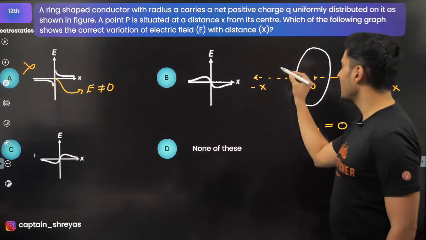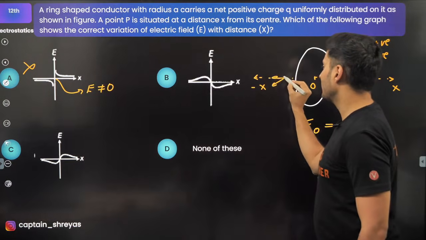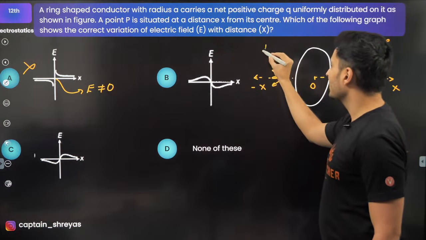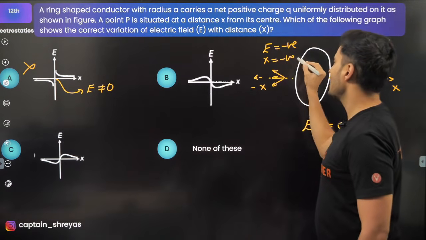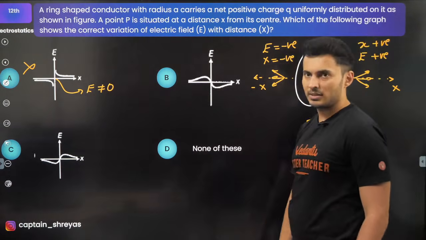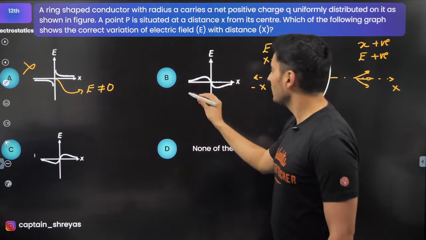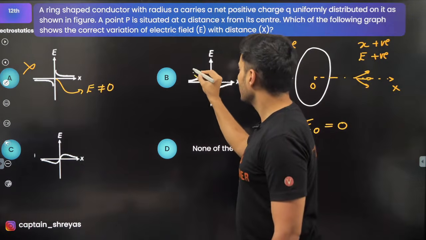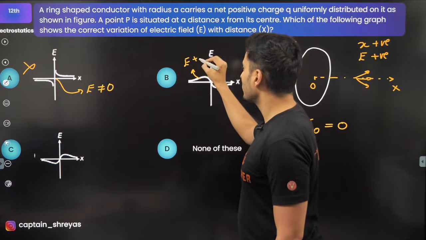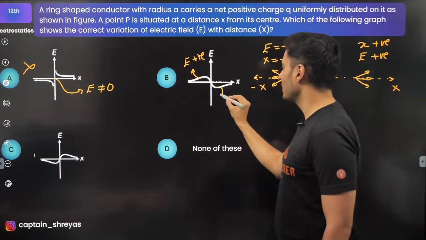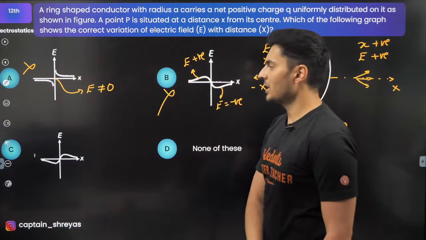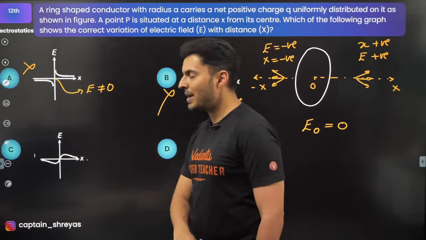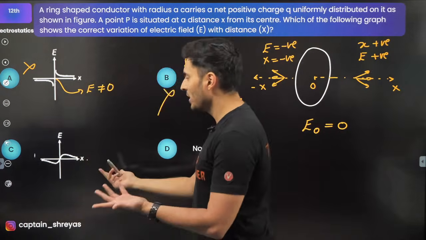If you go on the negative side, the electric field vectors will be somewhere here. So the electric field is also negative when X is negative. Here if you notice, when X is negative, E is basically positive, and when X is positive, E is definitely negative. So this option gets ruled out. So there is only option C out there, which makes perfect sense.